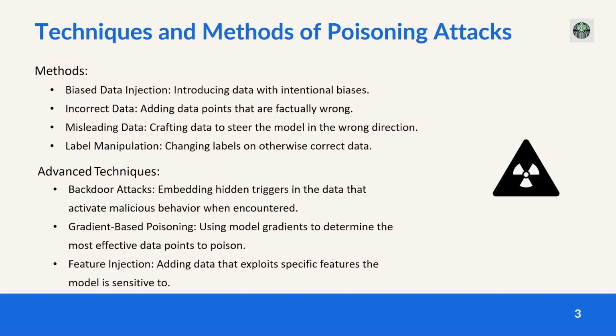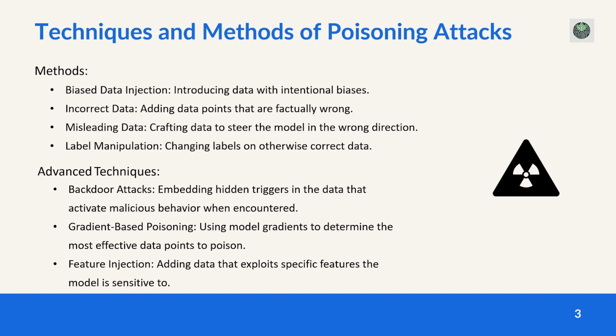Let's explore the techniques used in poisoning attacks. Attackers can inject data that introduces bias into the system. For example, by altering the distribution of certain data points, the AI could develop a skewed or biased understanding of the world. They can also introduce incorrect data. This would typically be data points that are factually wrong, but the model will treat them as legitimate information.